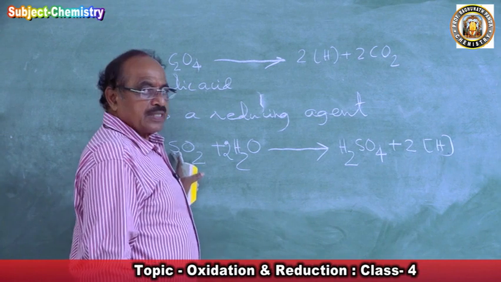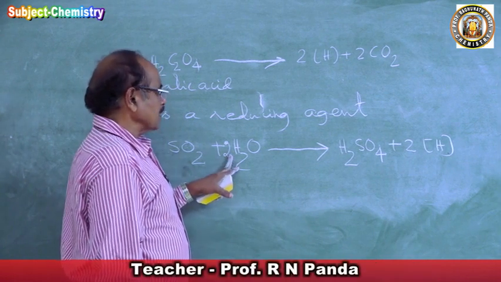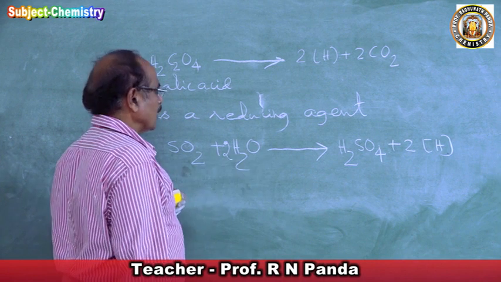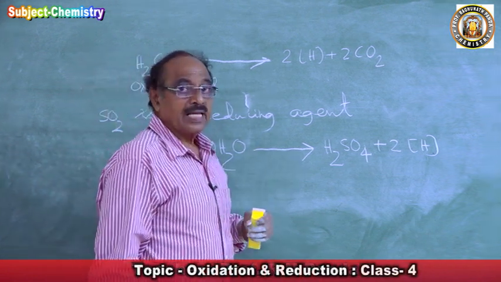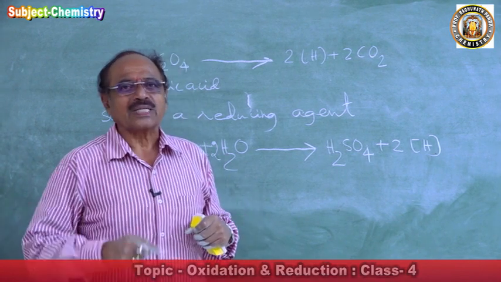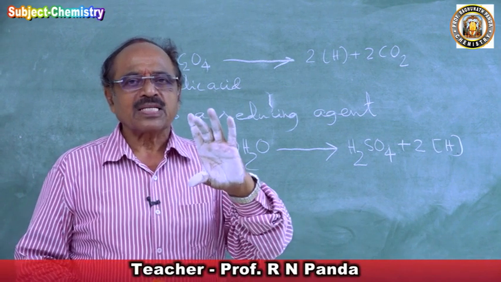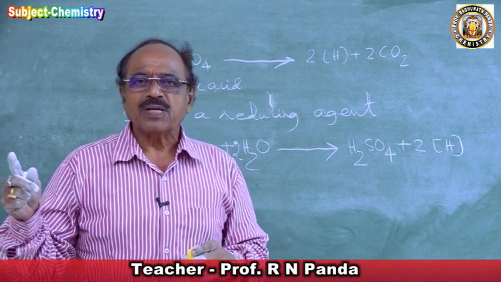One molecule of sulfur dioxide dissolves in 2 molecules of water to form H2SO4 and 2 nascent hydrogen. Hence sulfur dioxide is a very good reducing agent. We have seen the case of potassium permanganate while balancing chemical equations. I took potassium permanganate and produced sulfur dioxide.